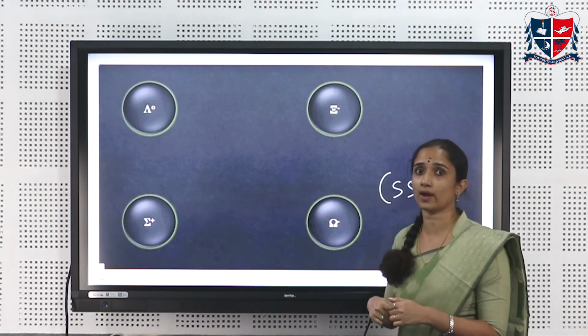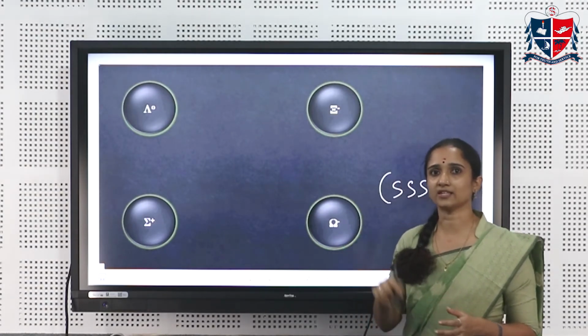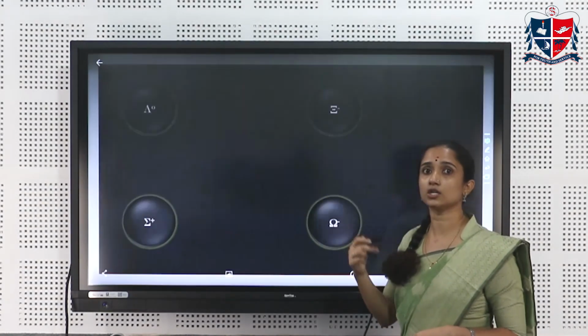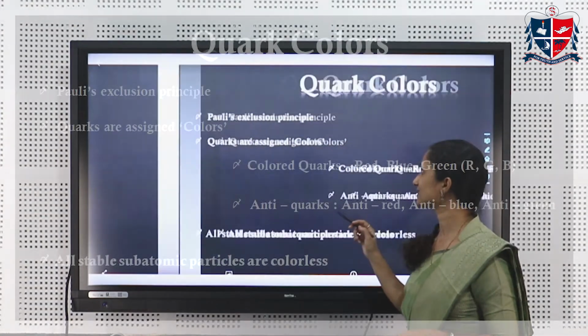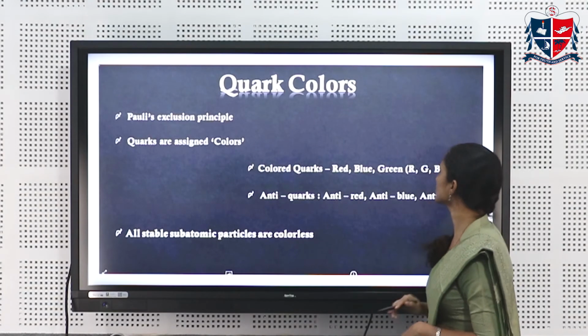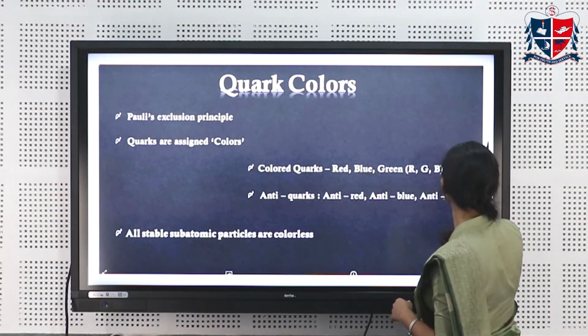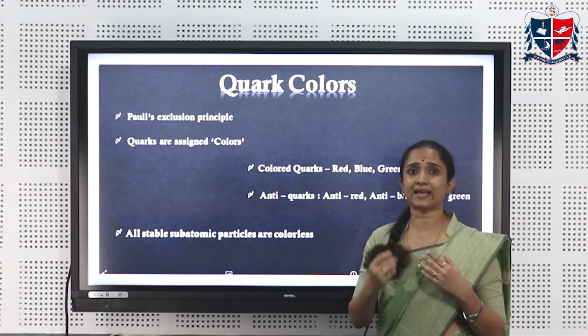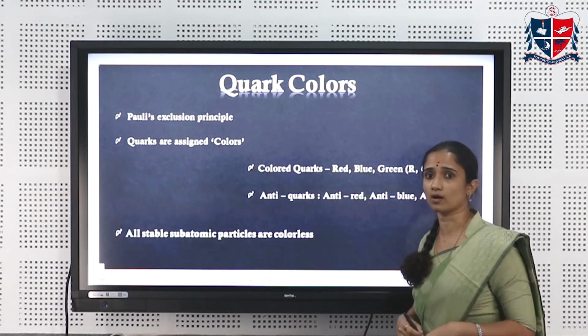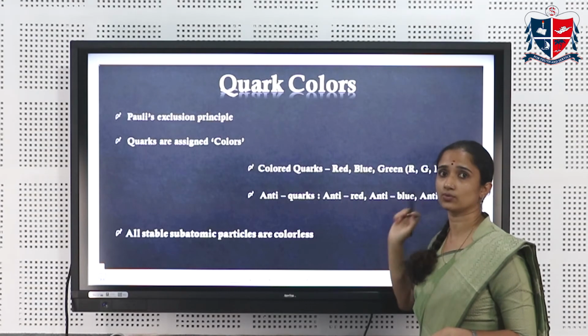We are not supposed to violate Pauli's exclusion principle, and in order to conserve that, we introduced for quarks a new property called color of the quark. So, quark colors is what satisfies Pauli's exclusion principle for the quarks. So, when we say color, it is actually like a charge. And we have 3 different colors for quark. They are red, blue and green.